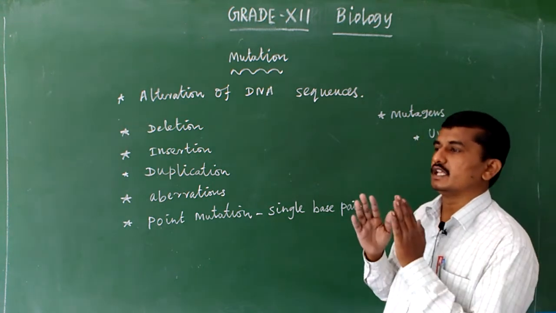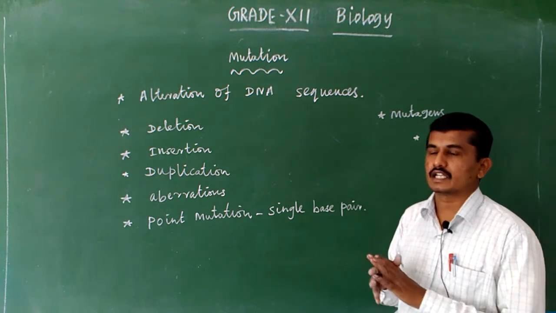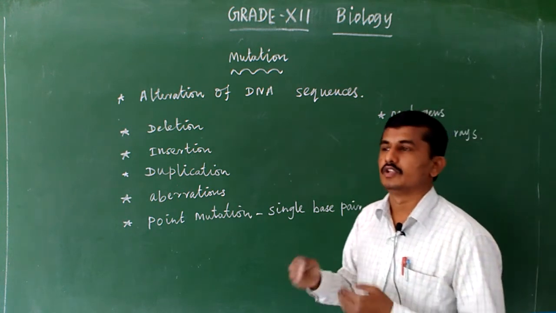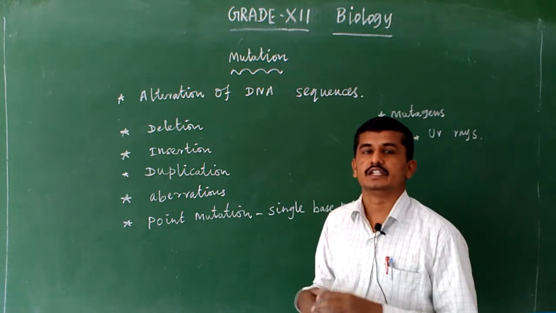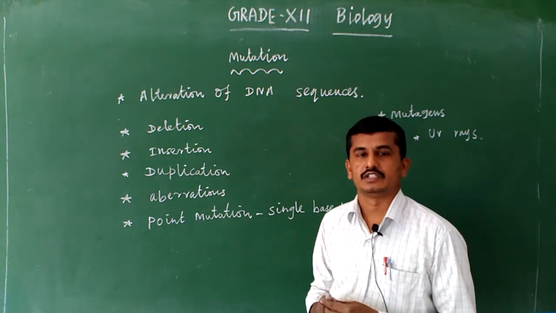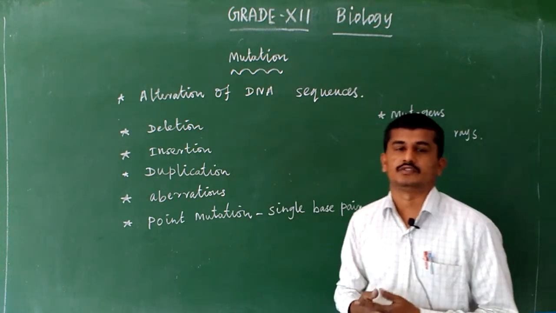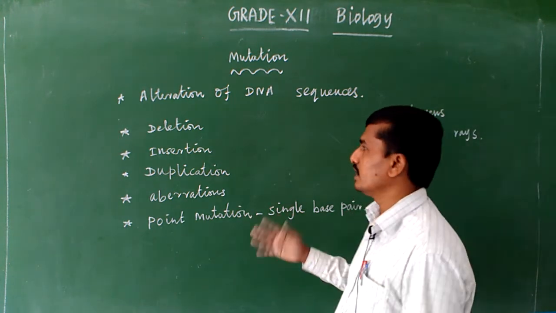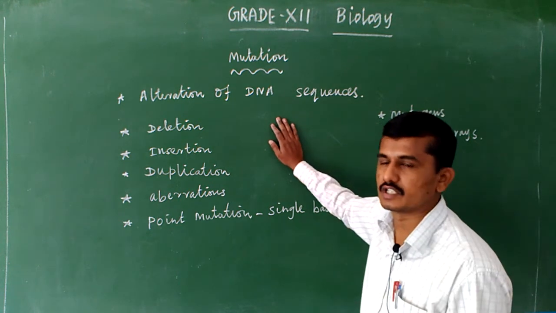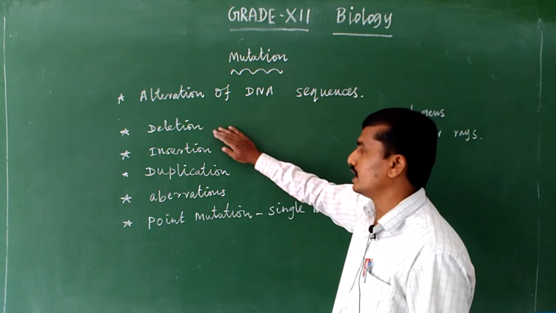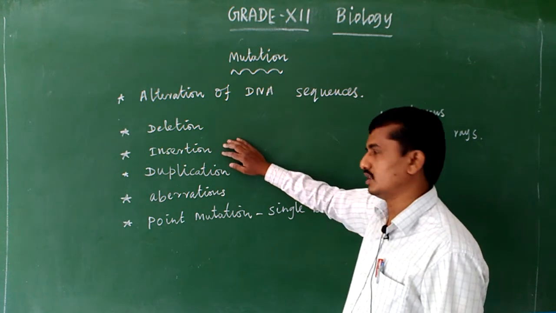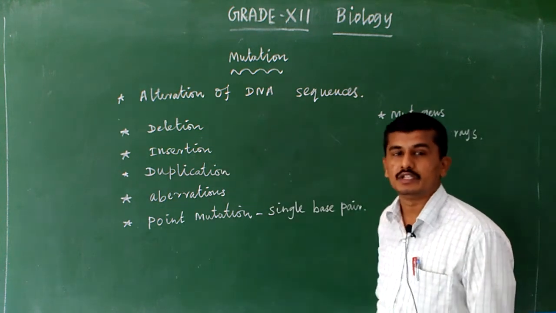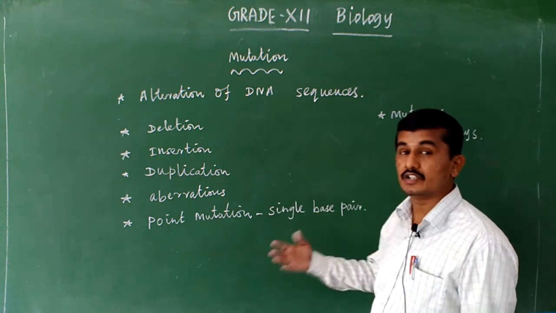For example, one DNA which contains one particular character or gene, and the gene inherits the particular character, means due to this mutation genes are deleted. Due to this deletion, the gene character is not expressed. So a genetic disorder will take place. So in mutation, various mutations are present in the organisms. One, deletion, insertion, duplication, and due to this, chromosomal abnormalities, chromosomal aberrations, and genetic disorders may be caused.